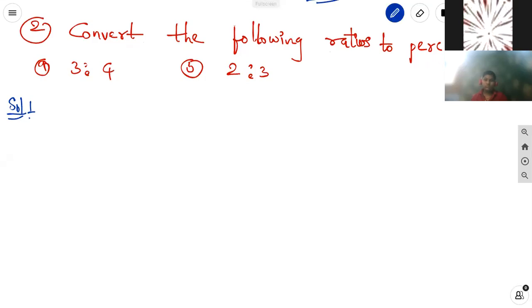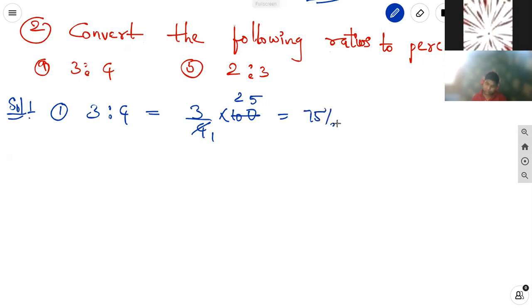Convert the following ratios to percentages. First one is 3:4. Second one is 2:3. The first one, convert to percentage: 3:4 is equal to 3 by 4 into 100. 4 ones are 4, 4 twos are 8, 4 fives are 20, 25 threes are 75, that is 75%. Percentage means we multiply and divide with 100. This 100 will go as a percentage.